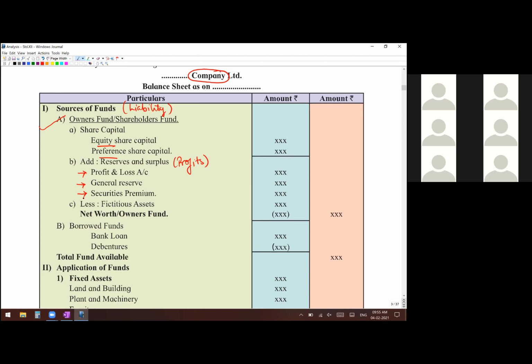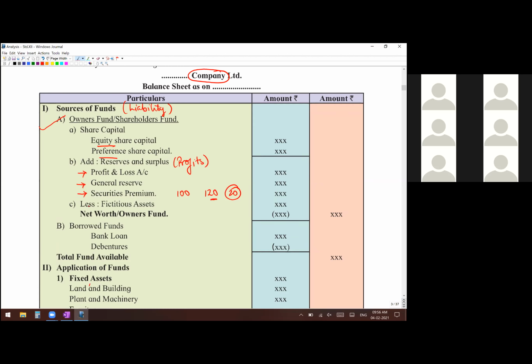What is securities premium? Any extra money you have collected over the value of your share. Let's say your share is of 100 rupees, but you collected 120 rupees for that share. That 20 rupees extra which you have collected is known as premium, securities premium. That also is nothing but profit. The moment you have collected extra money, you have made profit, and that profit during issue of shares is known as premium, which you have to write under reserves and surplus only, securities premium.